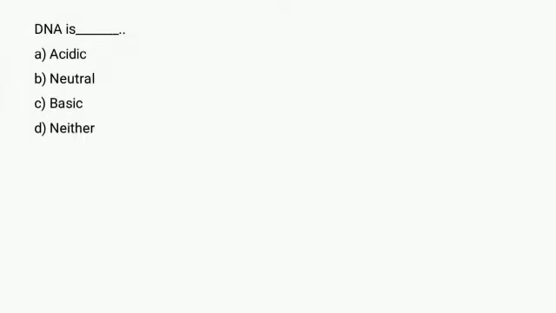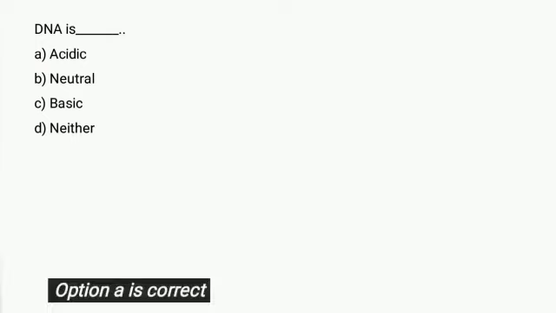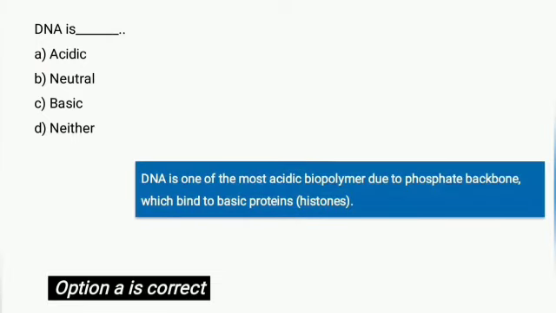DNA has both acidic and basic parts, but we call DNA deoxyribonucleic acid because the basic parts of DNA are inside the DNA molecule, but the acidic parts are outside the molecule of DNA. That's why the properties of acidic parts dominate over the basic part, and so DNA is called deoxyribonucleic acid. DNA is one of the most acidic biopolymers due to the phosphate backbone, which binds to basic proteins called histones.